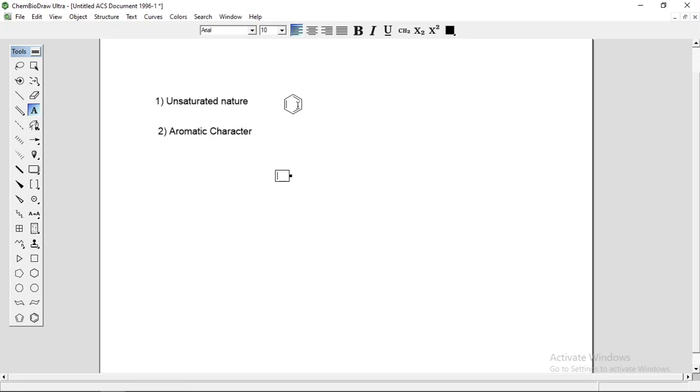But your benzene, although it is highly unsaturated, does not undergo addition reaction like alkene and alkyne.